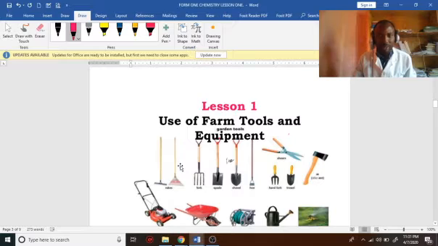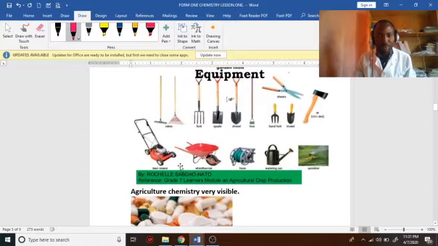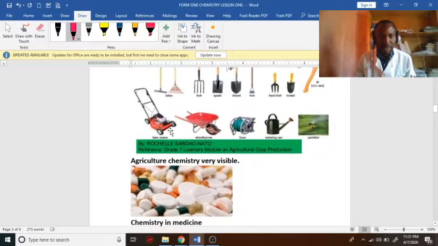So can you look at the farm tools and the equipment? This is all about chemistry. Can you see this? This is chemistry: the wheelbarrow, the hose, the watering can, the sprinkler. You see here the axe. Chemistry, the spade. You have the shovel there. Fork is chemistry. Rakes, chemistry.